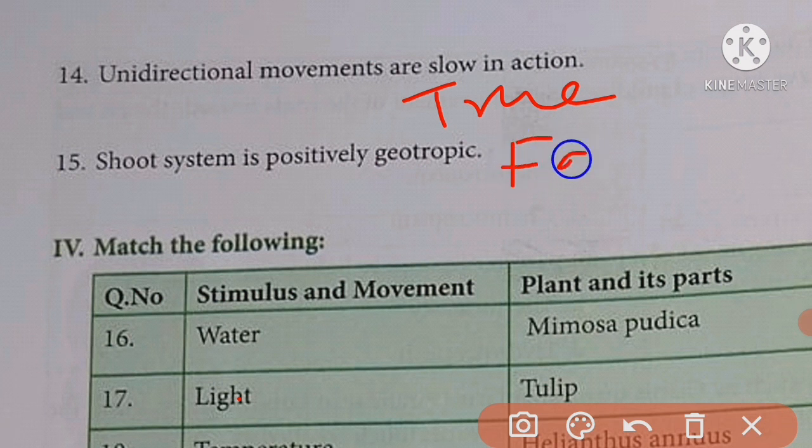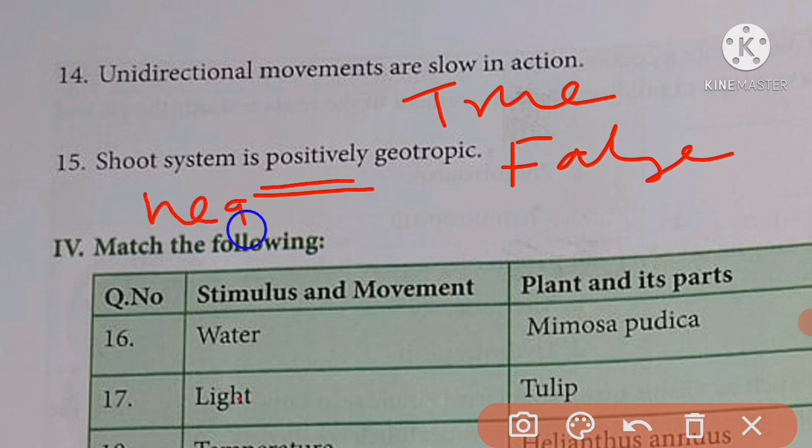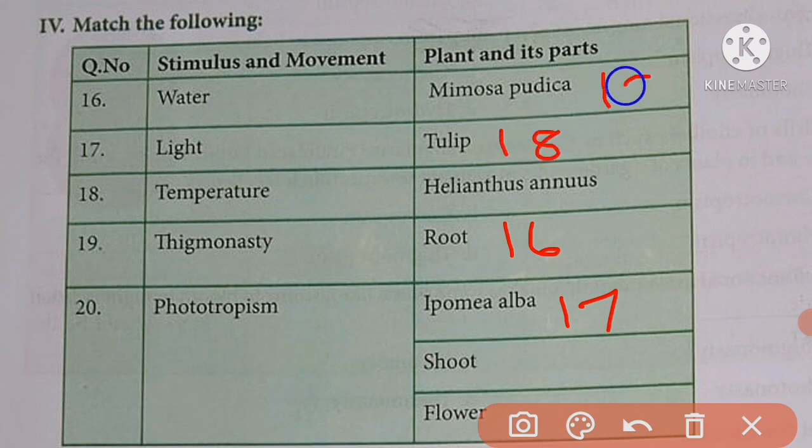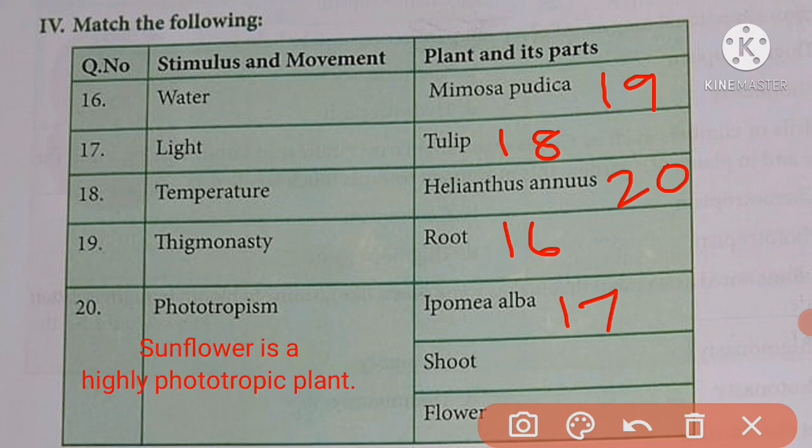This statement is false because the shoot system is negatively geotropic. Match the following stimulus and movement with plant and its species: water, root, light, Ipomoea alba, temperature, tulip, thigmonasty, Mimosa pudica, and then phototropism, Helianthus annuus, that is sunflower.